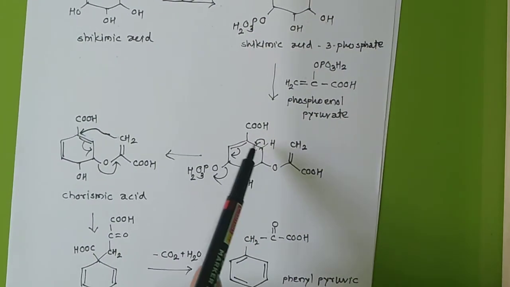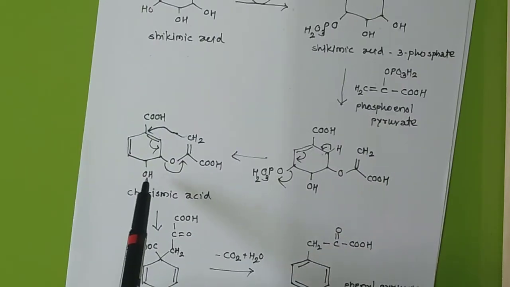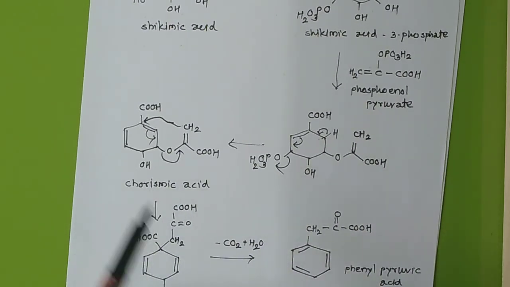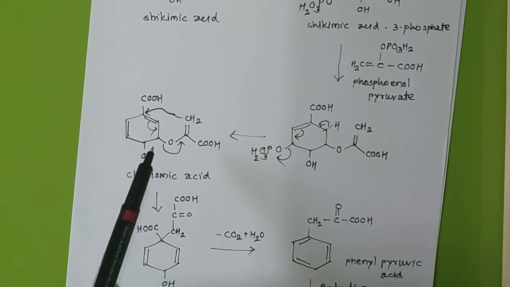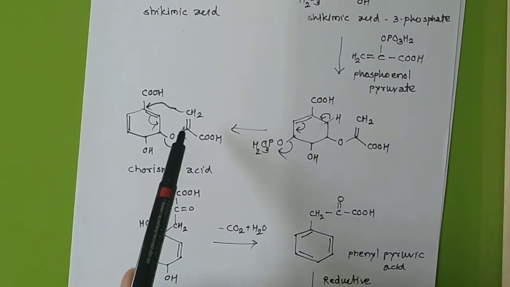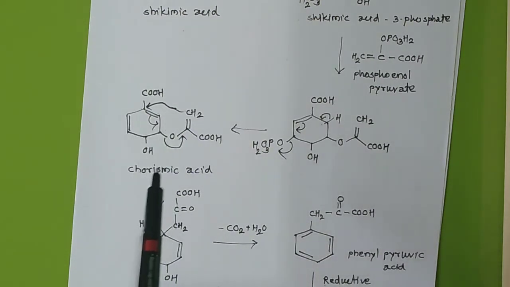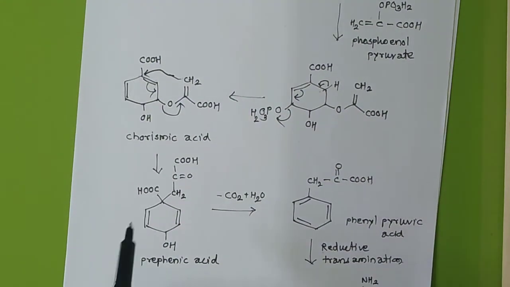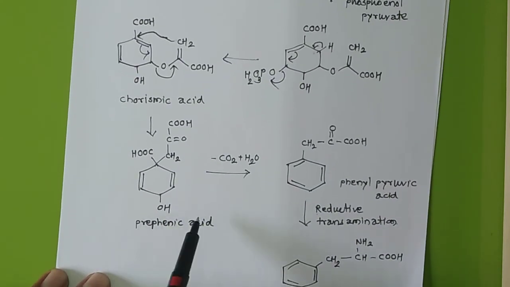Okay, and when we remove the phosphate group, you will get the chorismic acid. Okay, from this chorismic acid there will be a displacement.